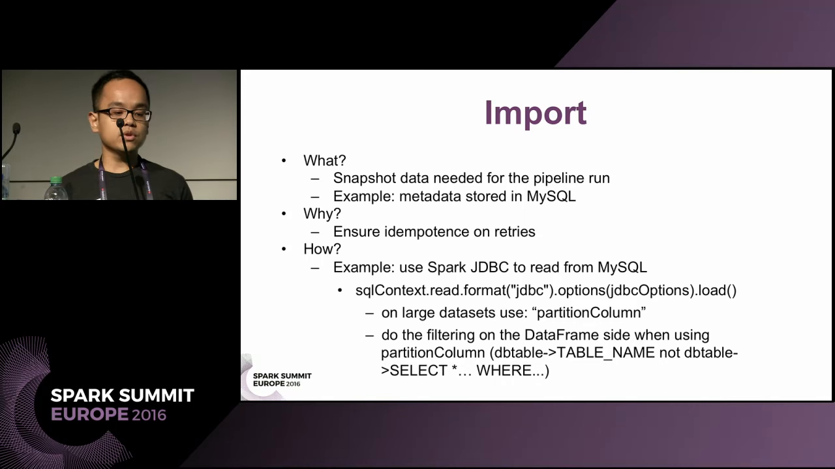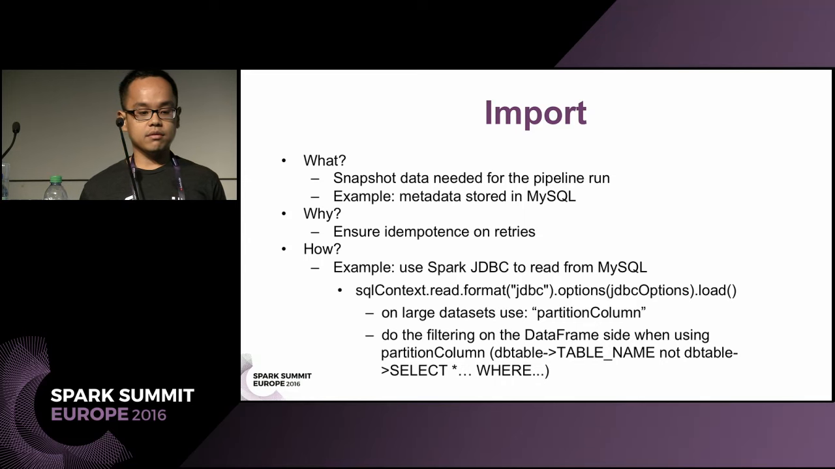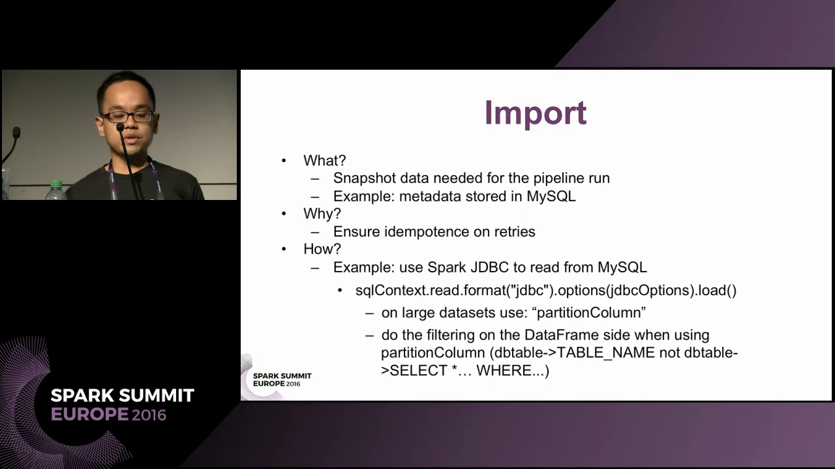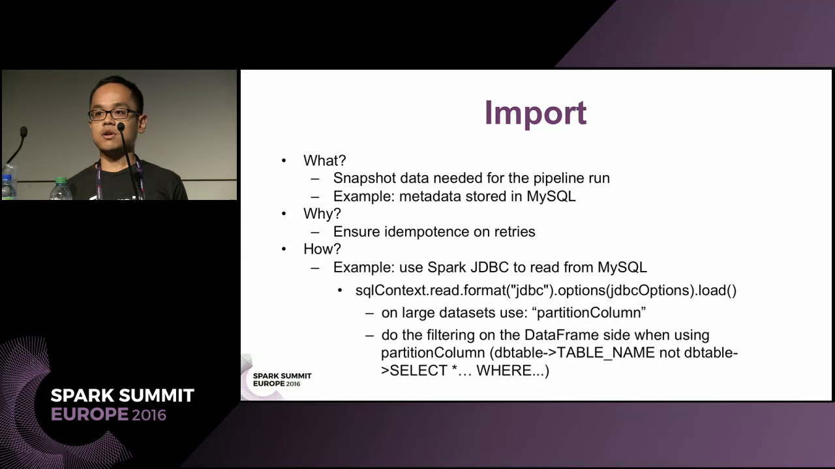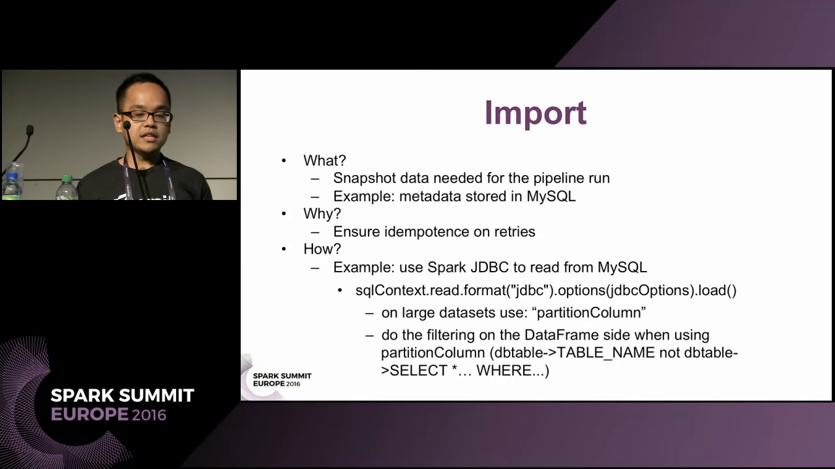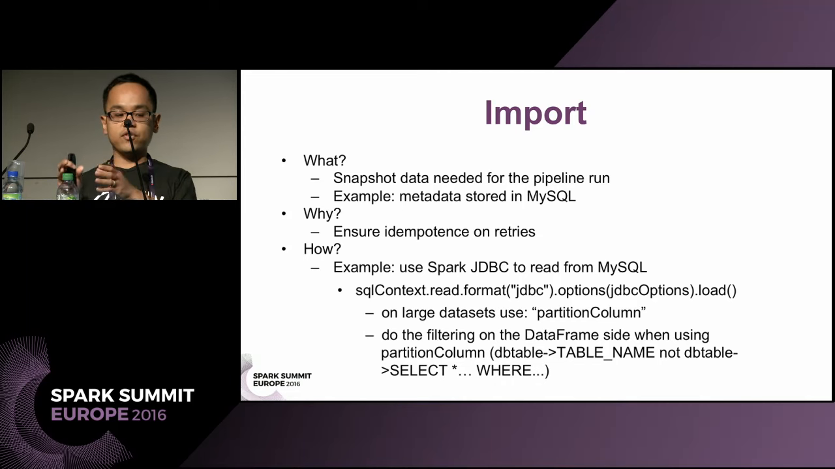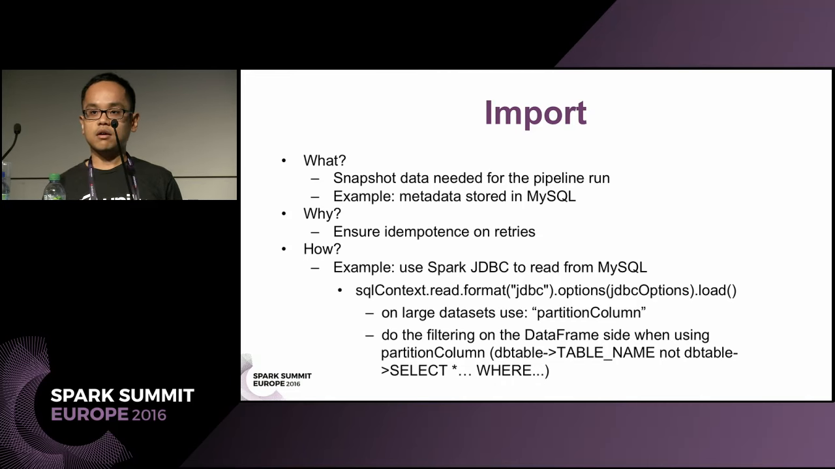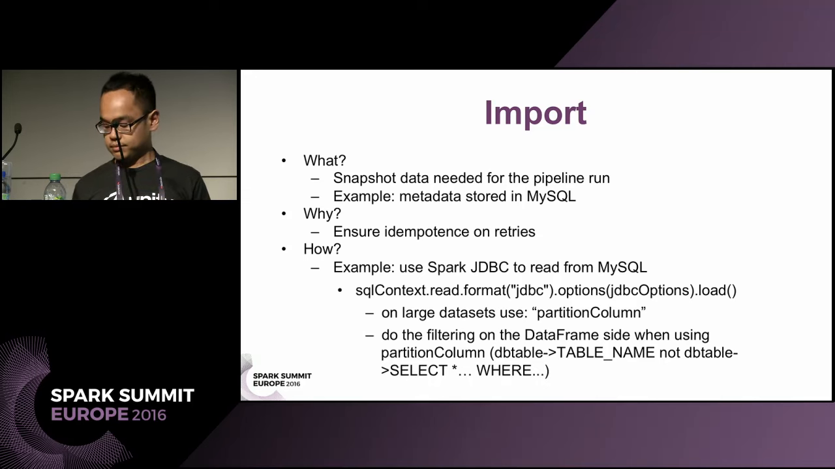We read from MySQL using the Spark JDBC API. We notice that on large data sets, we definitely need to parallelize the reads. So we use the partition column feature that partitions your reads into different partitions, therefore parallelizing and speeding up your reads. When using the partition column, make sure you do the filtering on your data frame side and not on the MySQL side, because if you combine the two, it can generate slow queries.